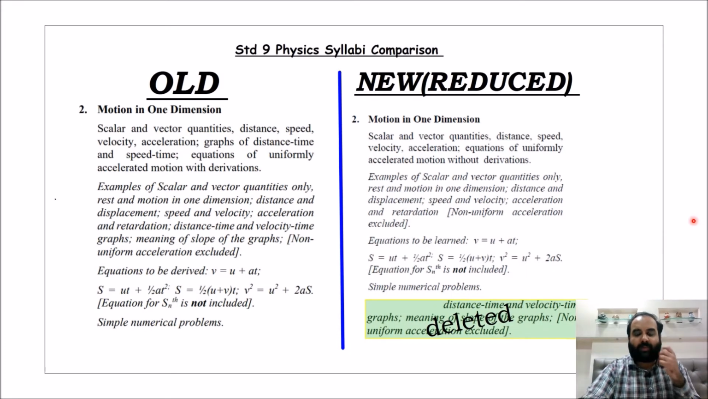Now let's come to the second chapter, motion in one dimension. I request you, dears, if you can keep your textbook with you, it would be really very helpful. In the first chapter, measurement and experimentation, 1.8 to 1.13 has been completely removed. You can just strike it off, and you can note the topic numbers also.